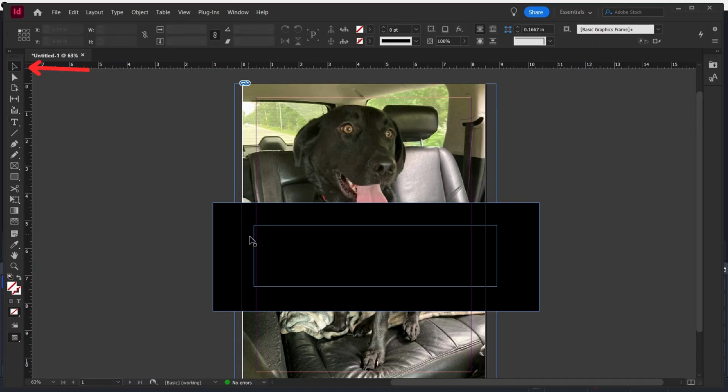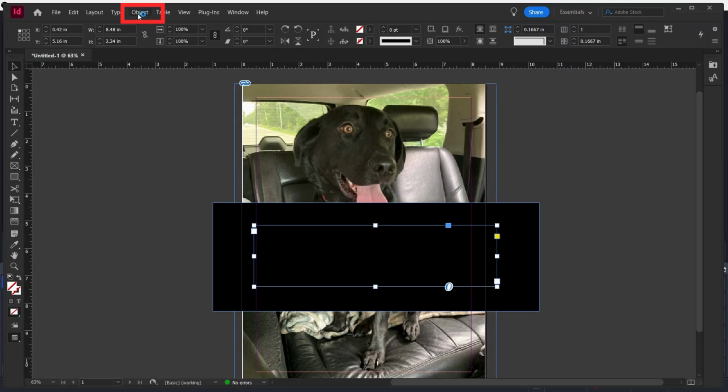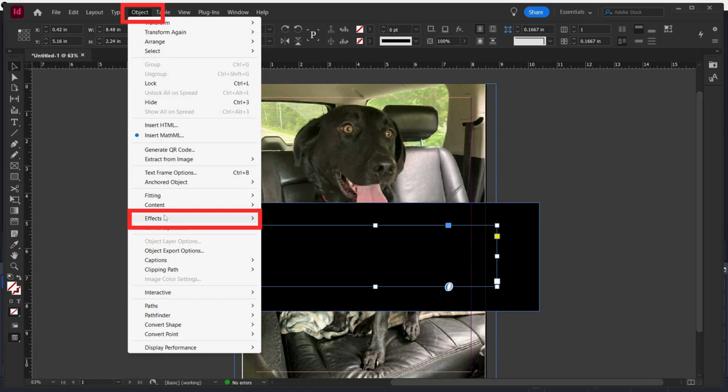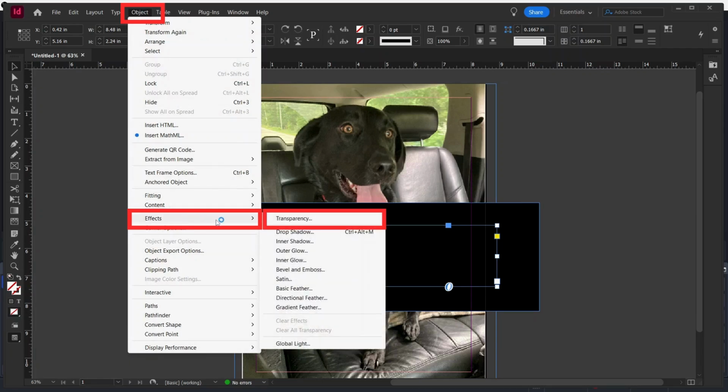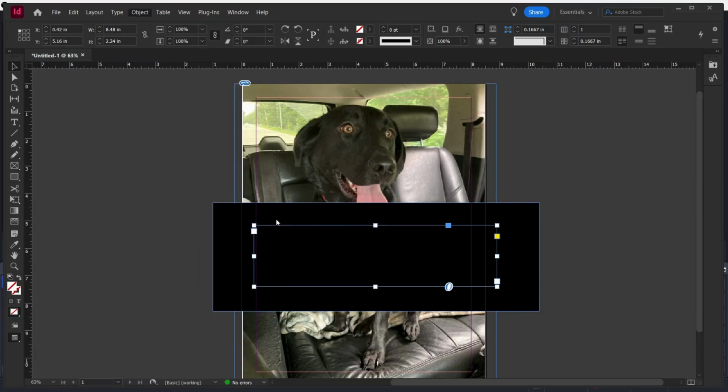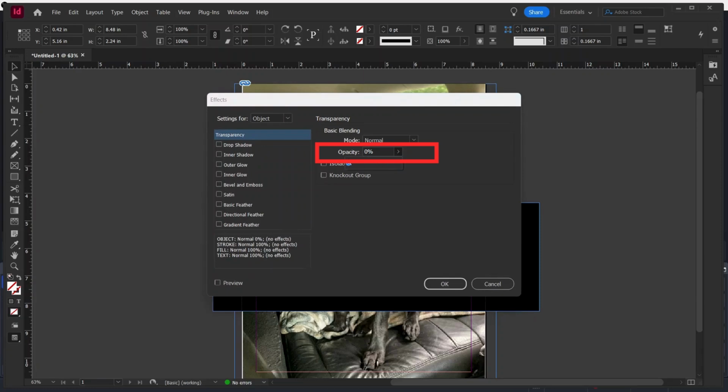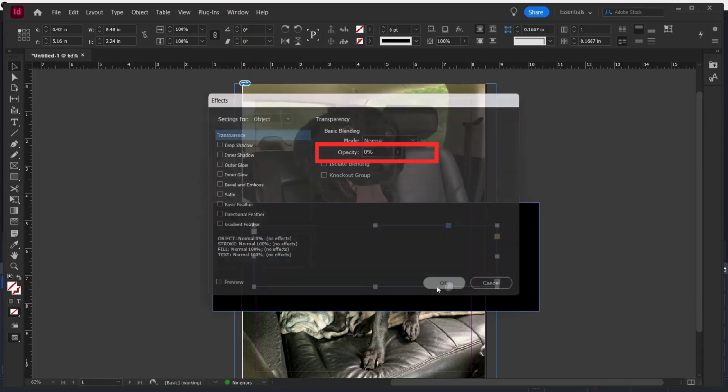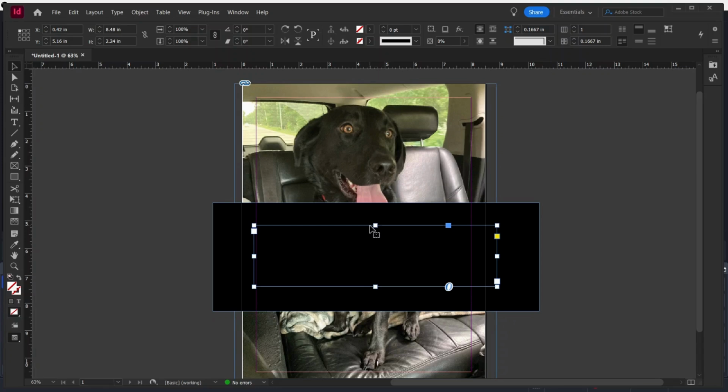Choose the selection tool and select the border of the text box. Do not click inside of it. Now, go to the Object tab. In here near the middle, select Effects. Then choose the first option, Transparency. Go to Opacity and slide it all the way down to 0 and select OK. Now do not click out of the text box.